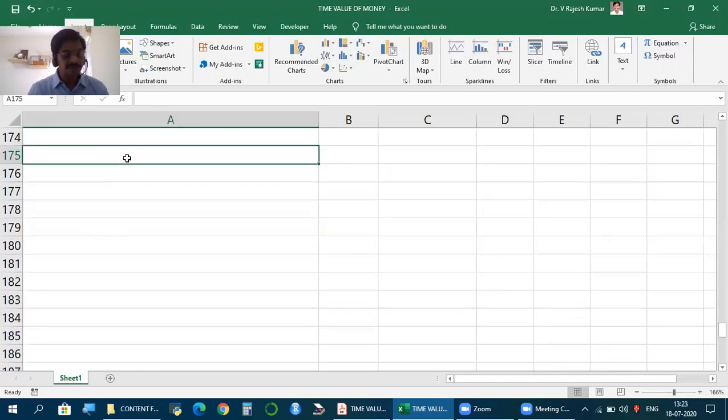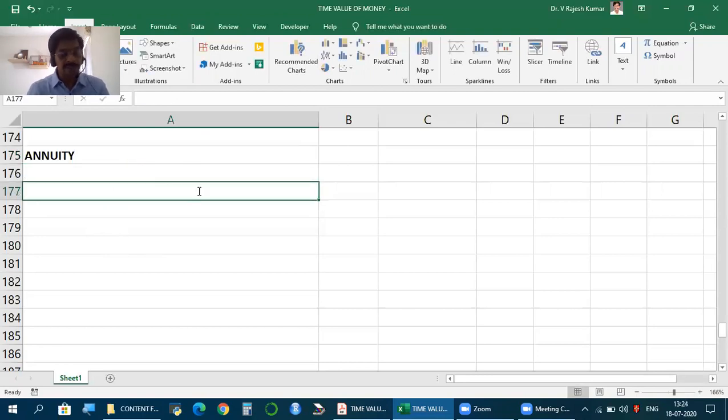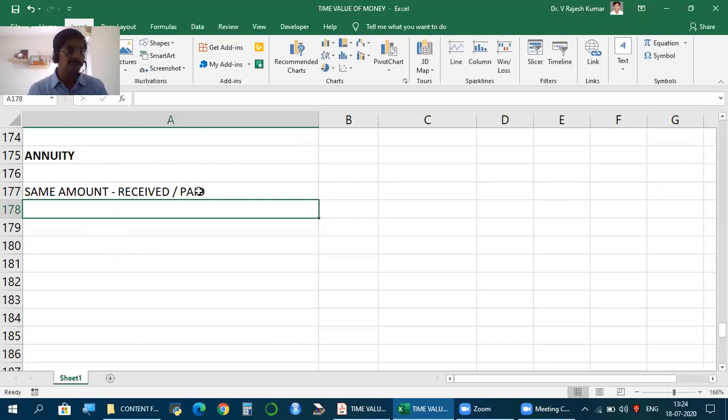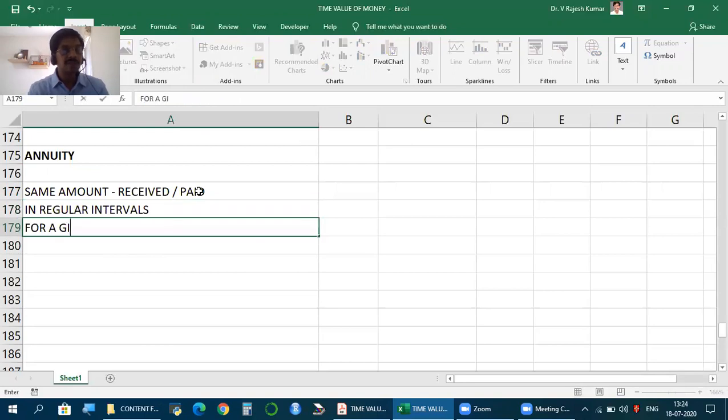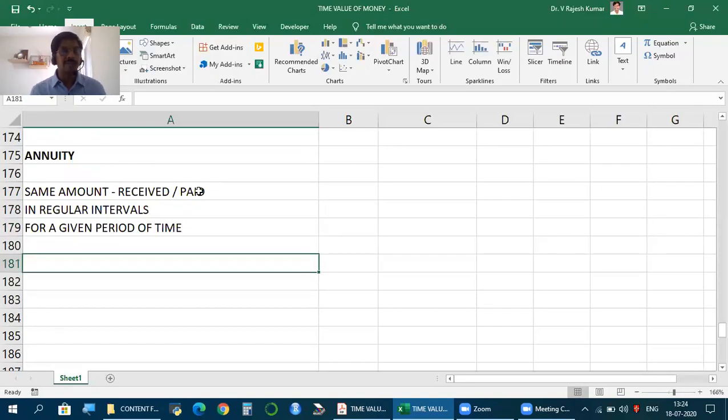Let us discuss the first among them, annuity. Now, what is annuity? When same amount is received or paid, same amount received or paid in regular intervals for a given period of time, we call this as annuity. So annuity is an inflow or outflow, receipt or payment of same amount, mind you, same amount in regular intervals for a given period of time.